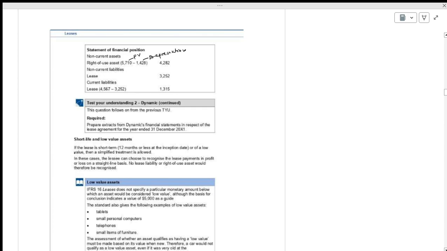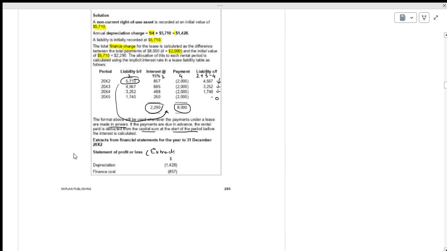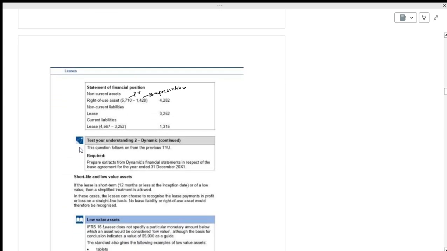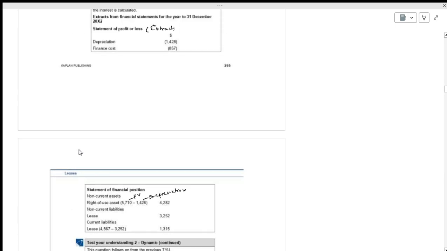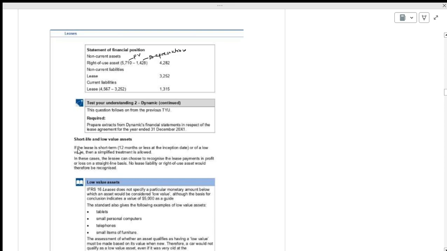Non-current liabilities. You have the lease liability. How much is it at the end of the period? See, at the end of the period, this is going to be a non-current liability, and whatever the amounts are, 4, 5, 6, 7. What is the first year closing balance?